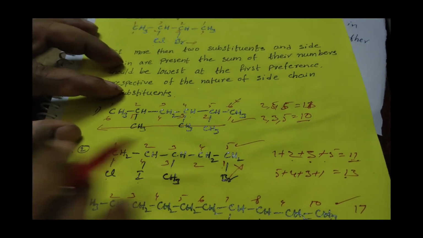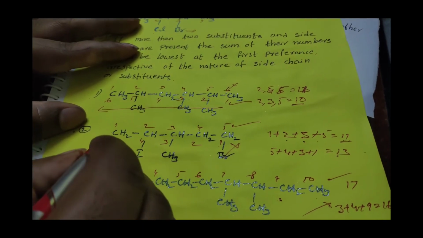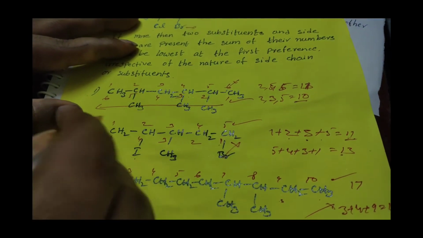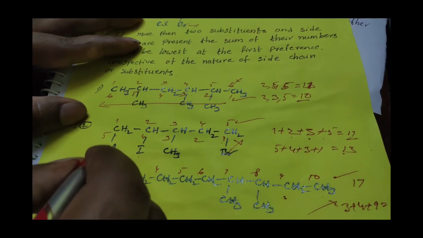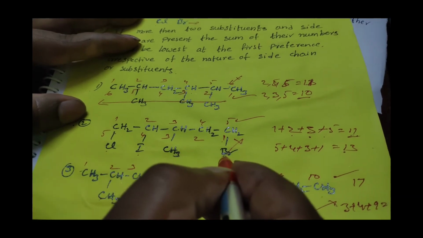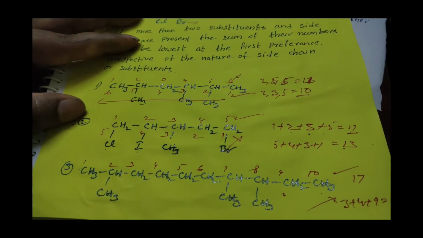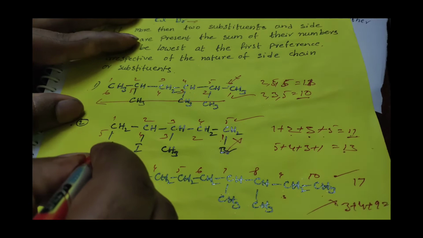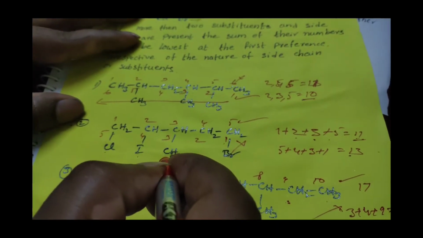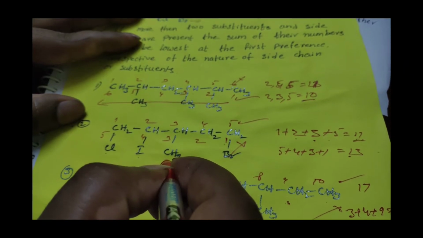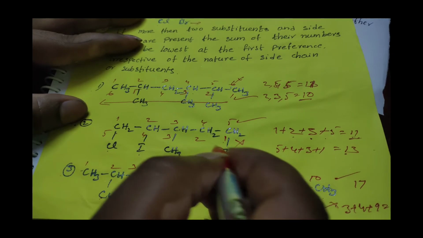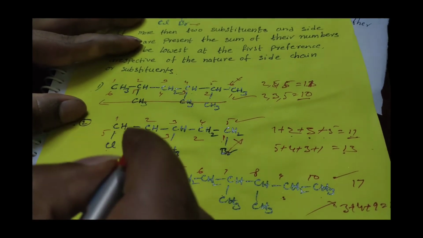And next one, in this structure there are 1, 2, 3, 4, 5 carbons present, and the root word is pent. The first carbon, second carbon, third carbon and fourth carbon have the substituents. For the first carbon, chlorine is the substituent, and on the second carbon, iodine is the substituent, whereas on the third carbon, a methyl group is the substituent, and on the fourth carbon, bromine is the substituent. So from which direction should we give the numbering?